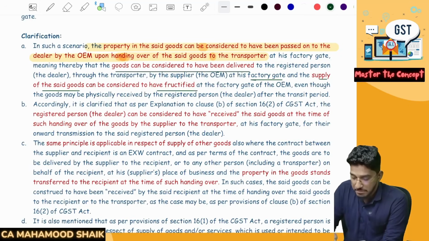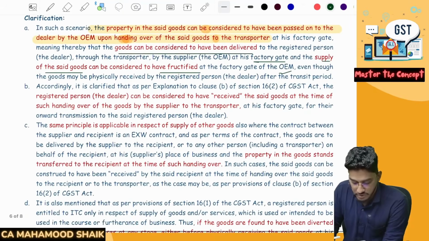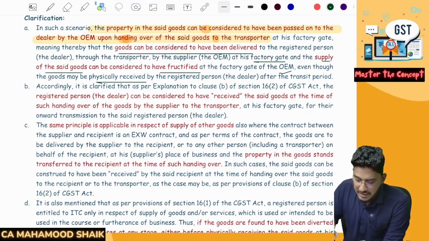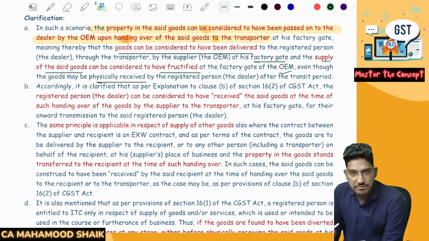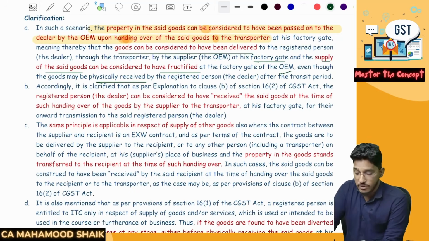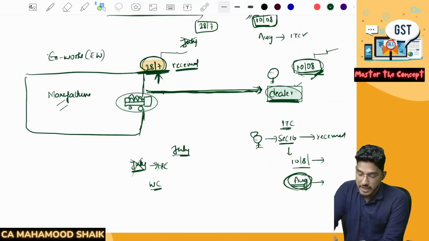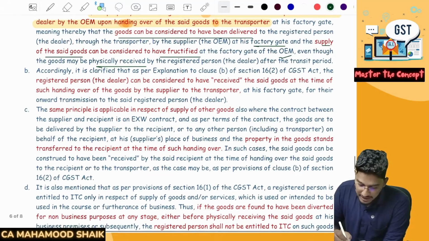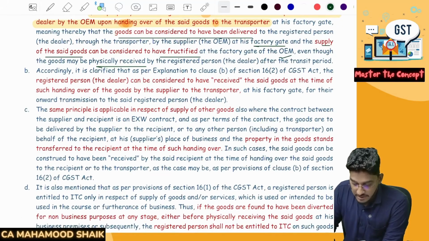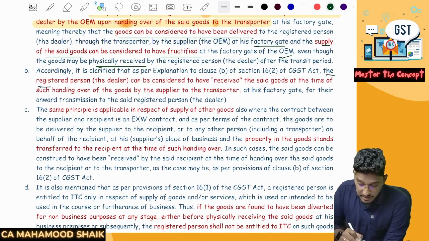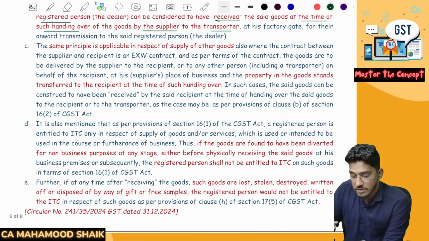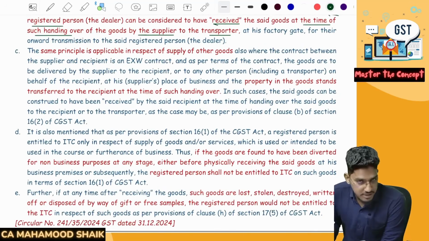That means the supply is considered to have been completed at the factory gate of the manufacturer only, even though the goods may be physically received by the registered person after the transit period. Even though he is physically receiving on 10th of August, it will be deemed as if the goods have been received on 28th of July only. Accordingly, it is clarified that as per section 16 subsection 2, the registered person can be considered to have received the said goods at the time of such handing over of the goods by the supplier to the transporter at his factory gate for their onward transmission.